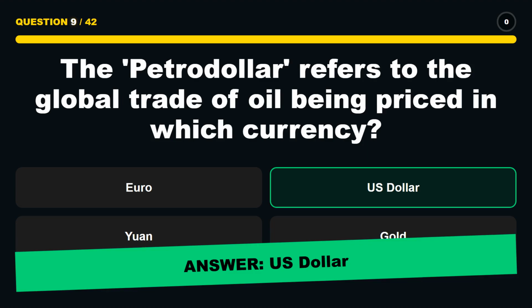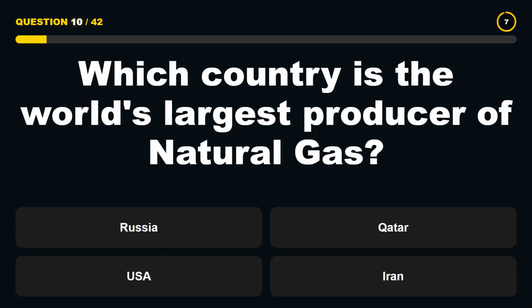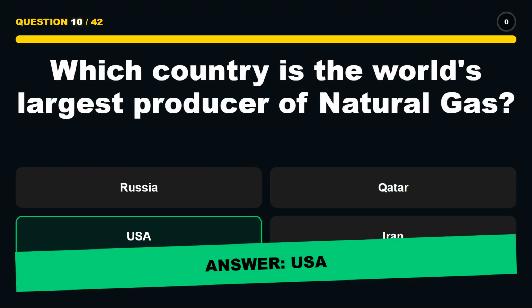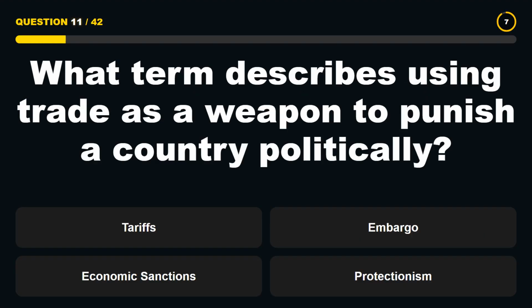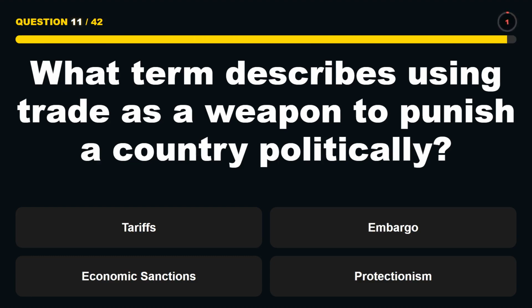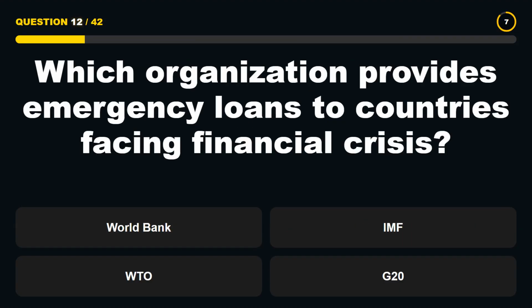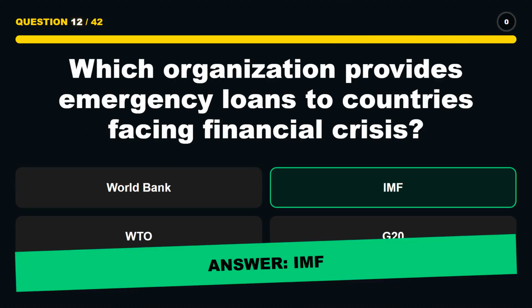US dollar. Which country is the world's largest producer of natural gas? USA. What term describes using trade as a weapon to punish a country politically? Economic sanctions. Which organization provides emergency loans to countries facing financial crisis? IMF.